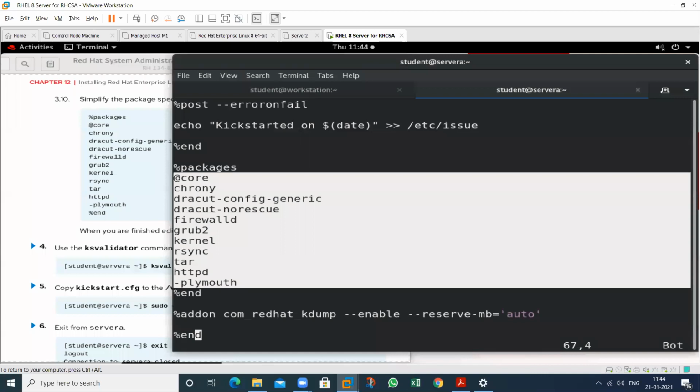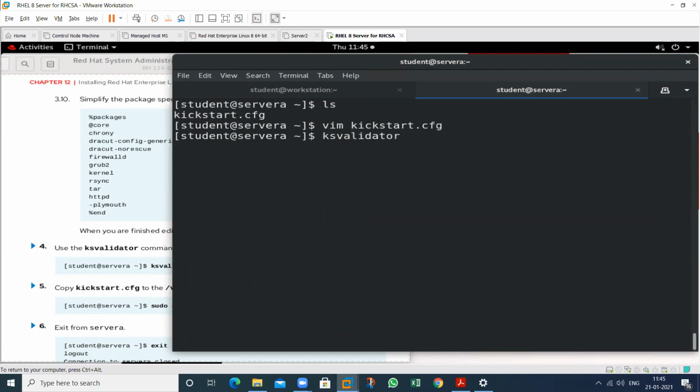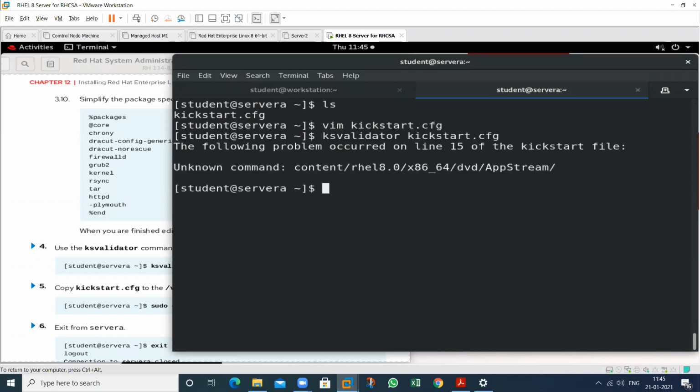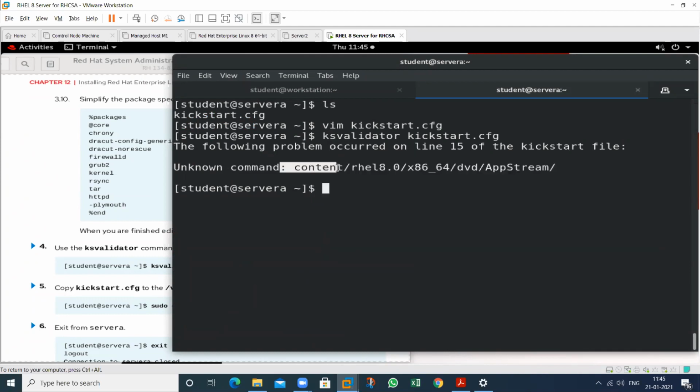Then save this one, then check it by using the ksvalidator command. This is my command, and check this kickstart file. If there is any error, see this one, we have one error. It means we made a mistake in this particular line. So go to this line, line number 15. By using this command, we can check whether there is any syntax error or any other error.